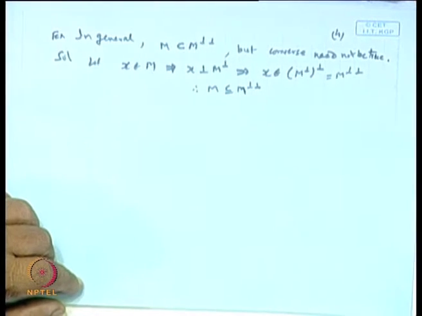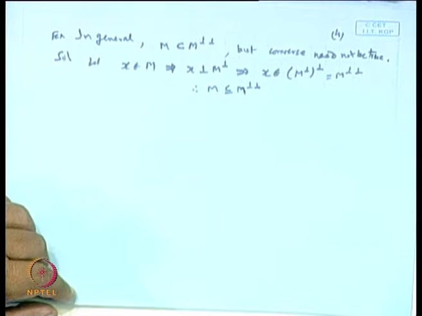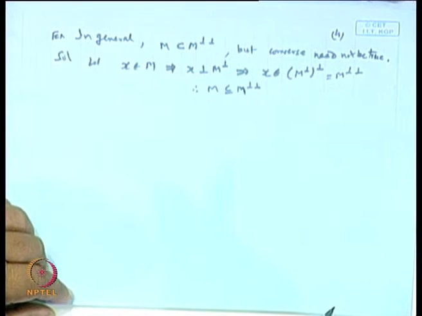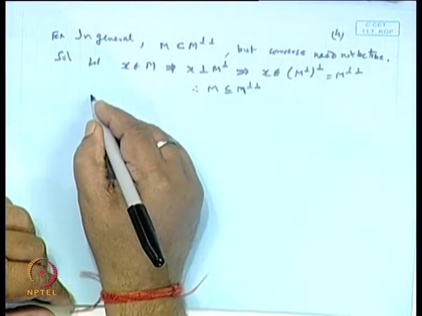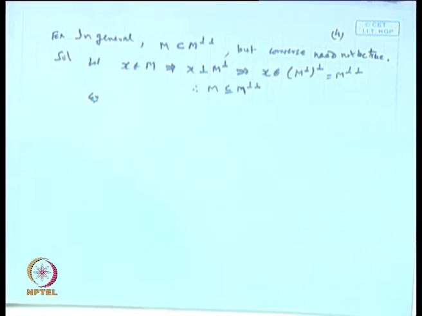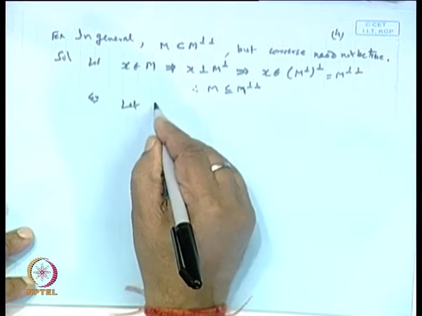The converse need not be true. It means we have to give a counter example where the converse need not be true. So, let us take an example here. Suppose I say let X is equal to R square.